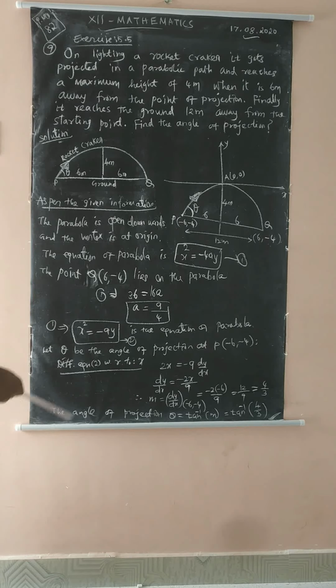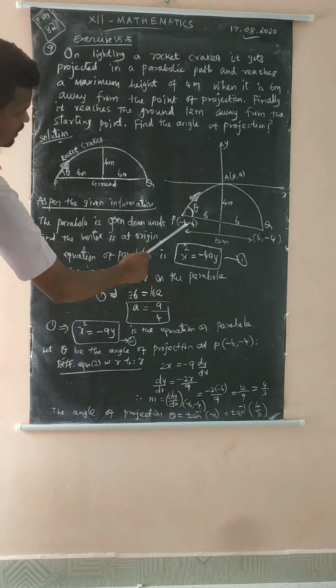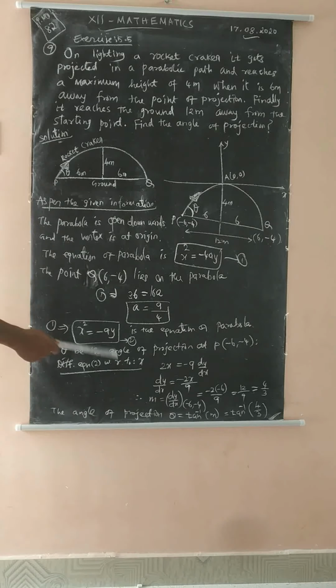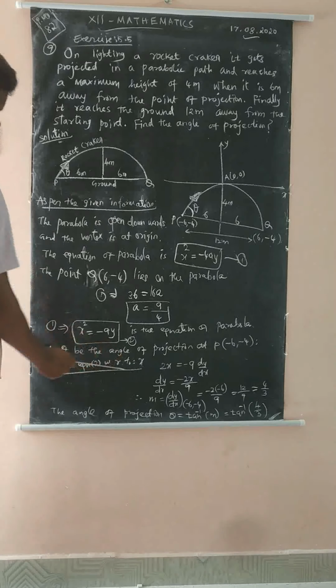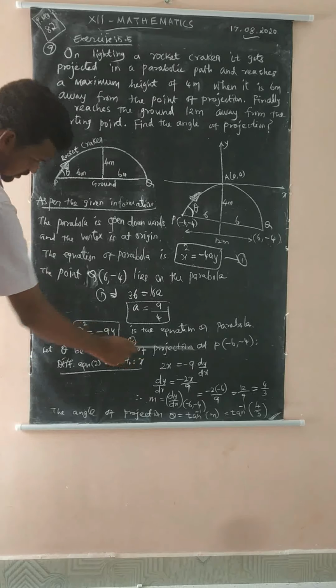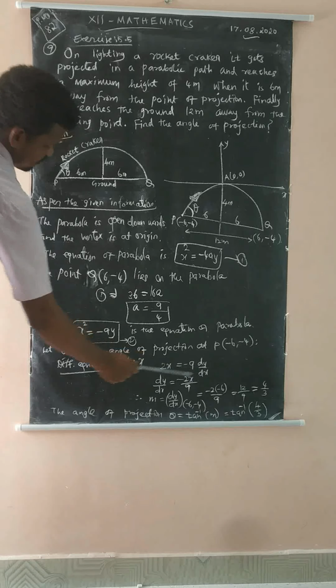Now we have to find the angle, that means the slope. Let theta be the angle of projection at P (-6, -4). So now we have to find the slope: differentiate equation 2 with respect to x. The differentiation of x squared is 2x, equal to minus 9 times the differentiation of y, which is dy by dx.